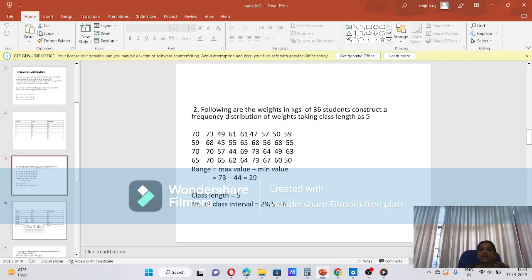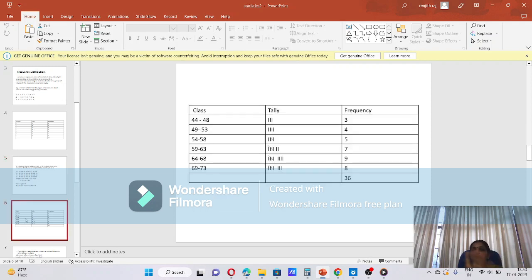First of all, I write 44 and length 5: 44, 45, 46, 47, 48. 44 to 48, first class. Next class, I take the next number: 49 to 53, that is 49, 50, 51, 52, 53.